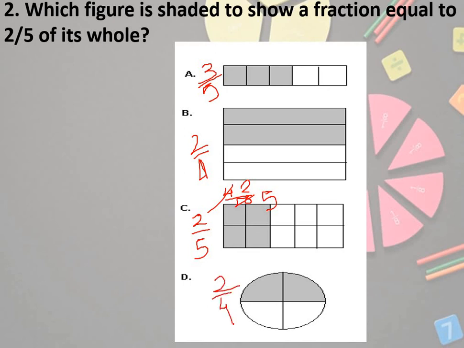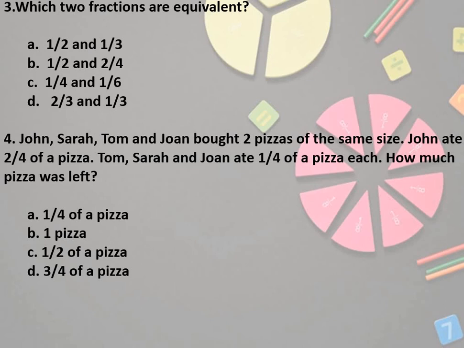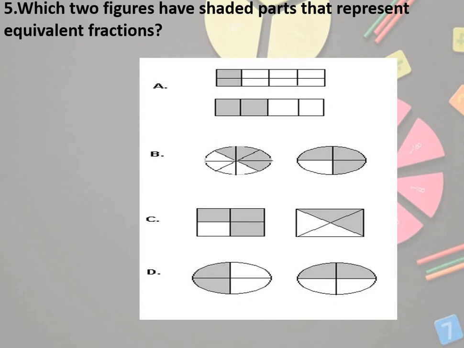Okay, there are a few more questions for you. Try a few questions as homework. Correct. The third question is how to find the equivalent fraction, and the fourth question is John, Sarah, Tom and Mary bought 2 pizzas of the same size. John ate 2 by 4 of a pizza, Tom and Sarah ate 1 by 4 of a pizza each. How many pizzas were left? Let's see how many of you can do it. Let's try. Then which 2 figures have a shaded part that represents an equivalent fraction? You have to again deal with the equivalent fraction. You have to check whether they are equal or not.